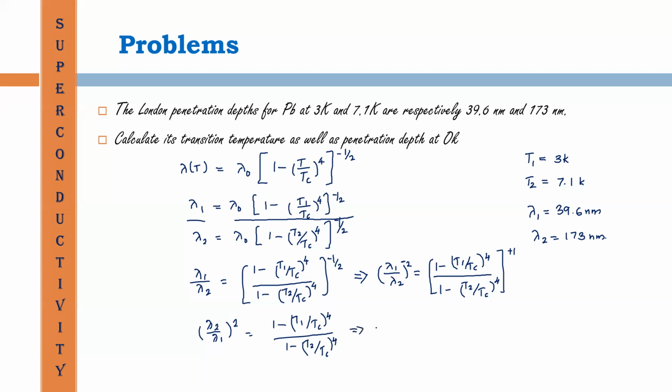This can be written by multiplying this quantity on this side, and similarly in the numerator, and then Tc raised to 4 cancels on both sides. Then we will get Tc raised to 4 minus T1 raised to 4 divided by Tc raised to 4 minus T2 raised to 4. That is equal to what? Lambda 2 by lambda 1 whole square.